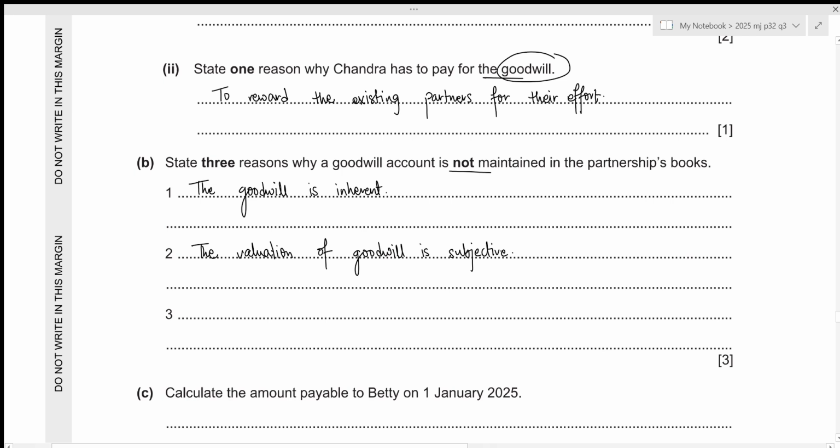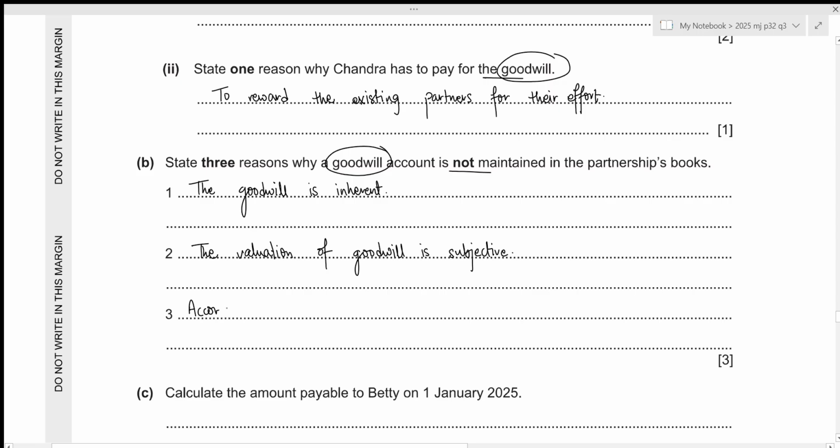Then for the third reason, we can also put in our accounting concept. So of course, prudence concept will be there. It states that the assets of the business should not be overstated. And we know that goodwill is part of our non-current asset. So if we do not maintain it in the partnership's books, it means that we are avoiding the overstatement of assets. Let's write it down.